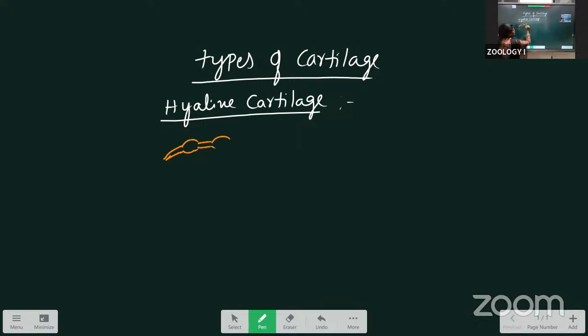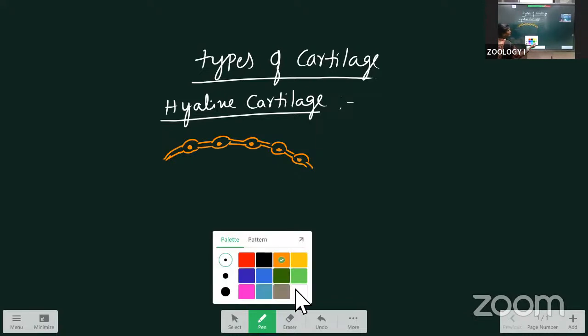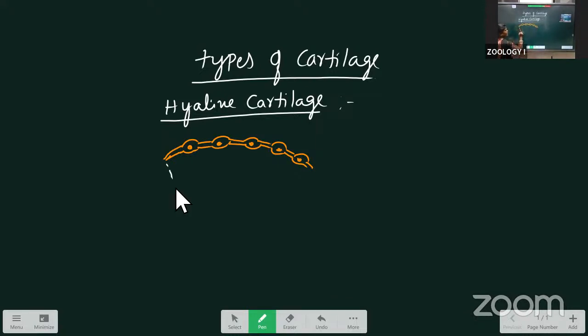This one is the outer layer that we call the perichondrium, the outer covering layer of the cartilage. Inside that, a number of chondroblasts are there, surrounded by lacunae.